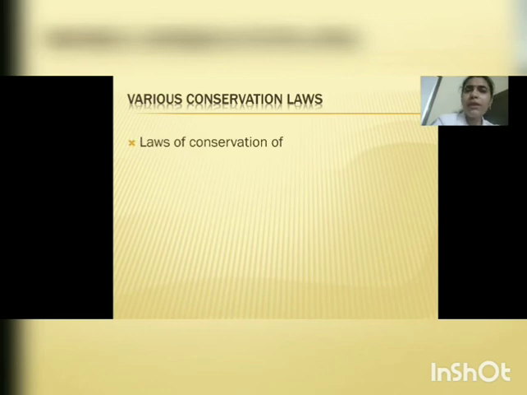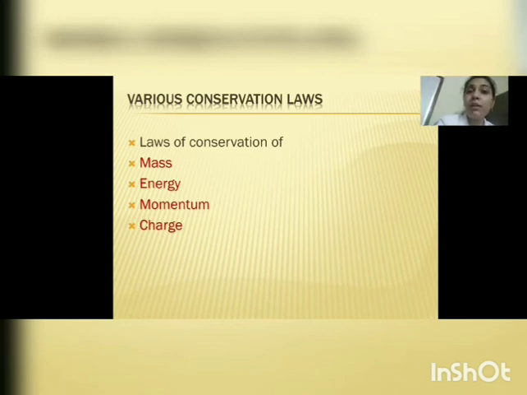So such conservation laws are indicated here. Law of conservation of mass, energy, momentum, charge. So charge is also a conserved quantity, momentum is a conserved quantity, energy is a conserved quantity, mass of an object is also a conserved quantity. It is constant, right? So various conservation laws are there in physics. Conservation laws have deep connection with the symmetries of nature. Symmetries of space and time and other types of symmetries play a central role in the modern theories of fundamental forces in nature.